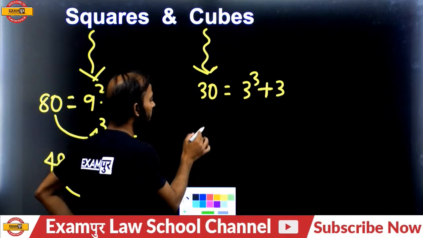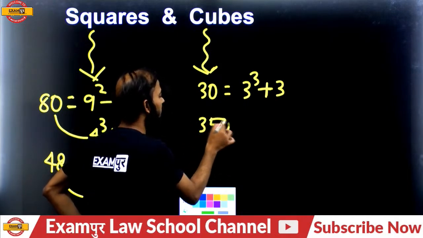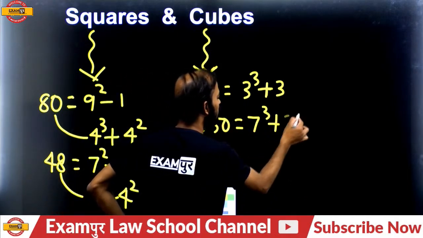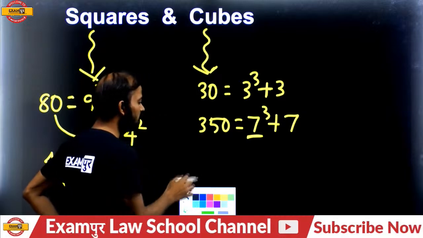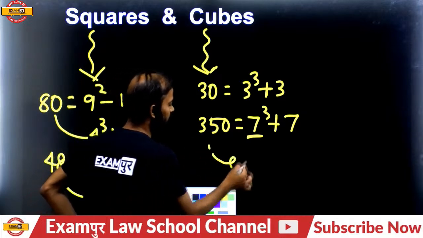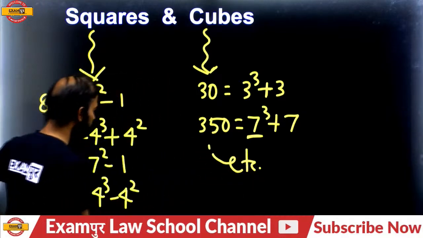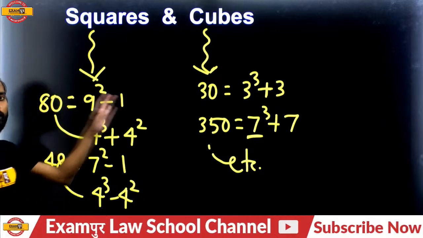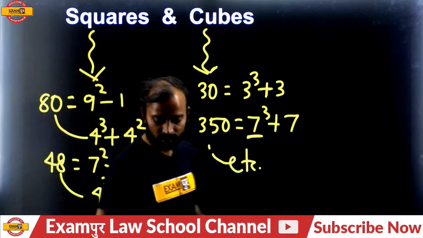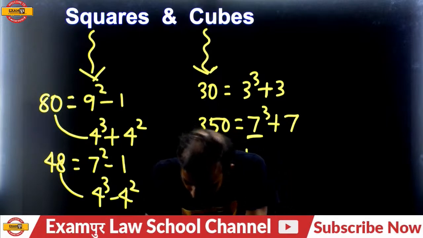Any number like 350 can be the form of 7 cube plus 7. So remember, 7 cube is important. Any number near to square and cubes, please note. These are the important points when you solve questions related to classification, number classification.